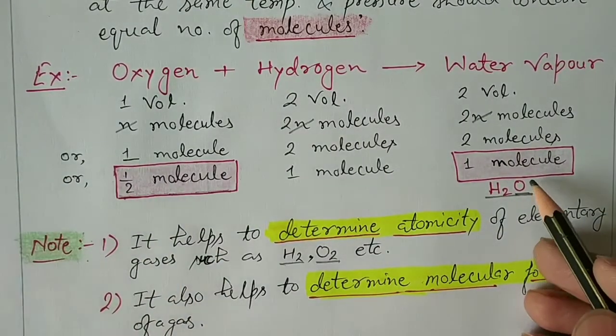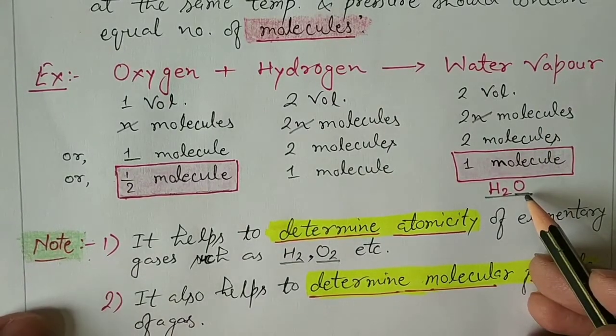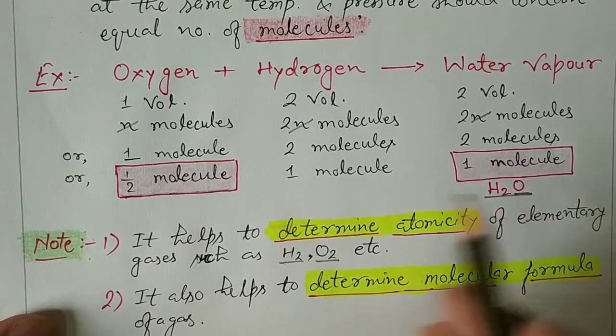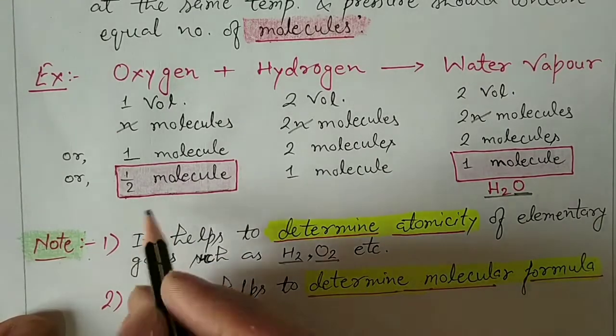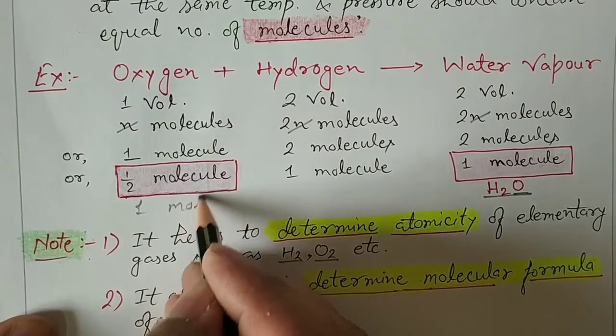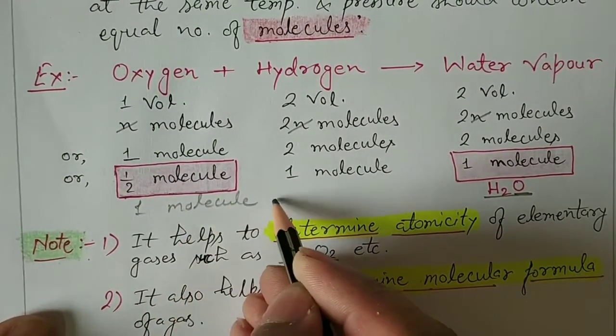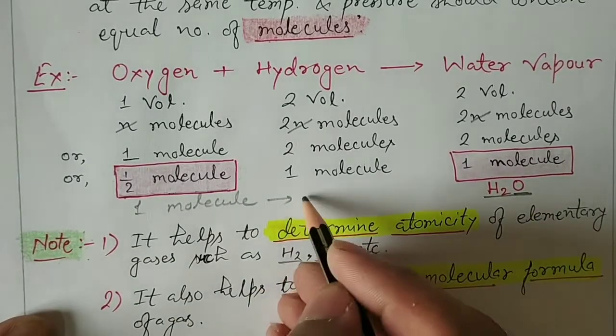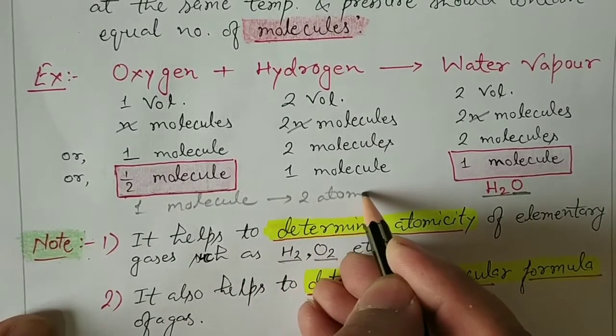So if one molecule of water vapor has one atom, which was given by half molecule, then one molecule would be equal to 2 atoms of oxygen, right?